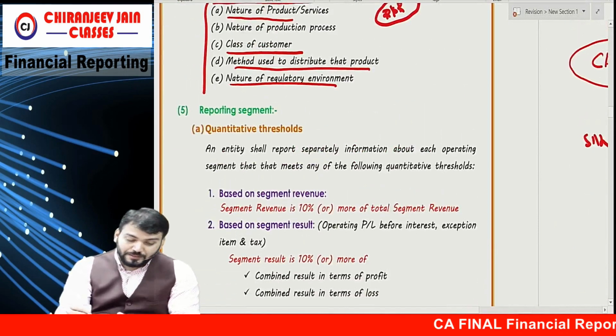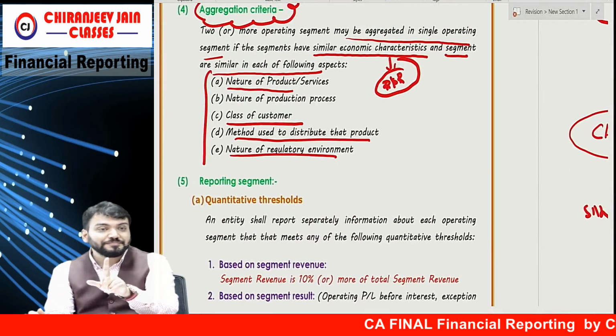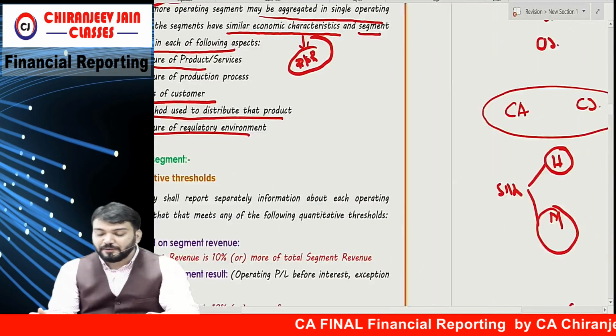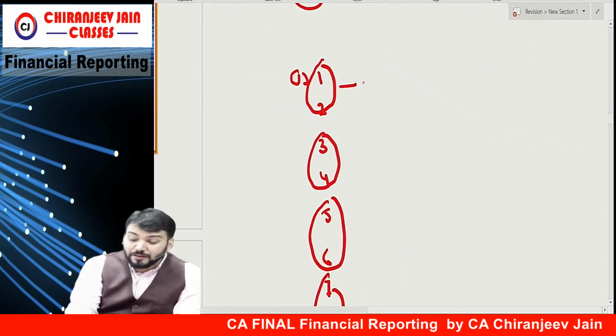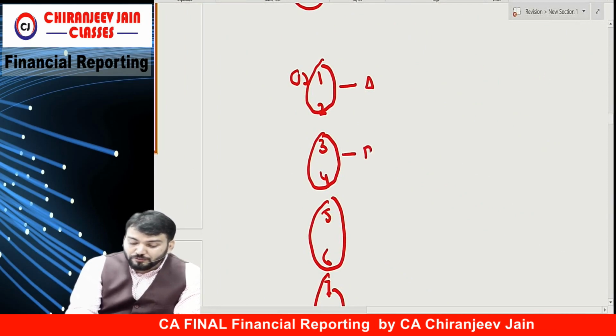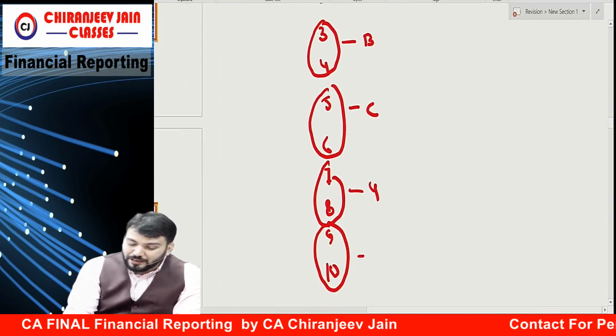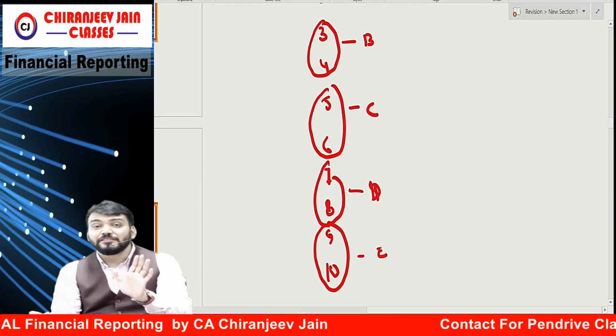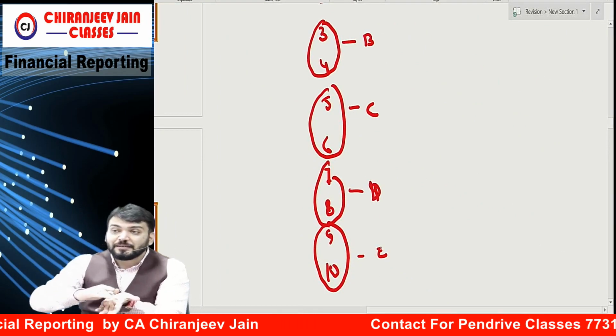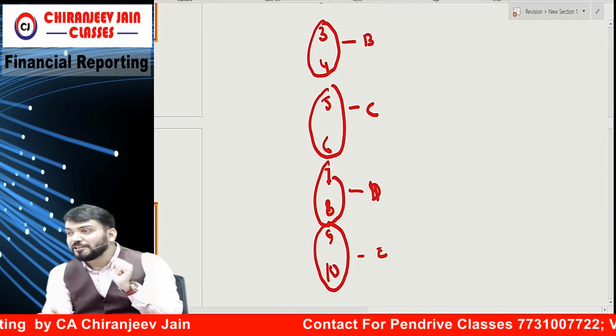If this condition is satisfied, now I have how many operating segments? 1, 2, 3, 4 and 5. Are you getting what I'm saying? So we have combined 10 segments and now it becomes 5 operating segments.